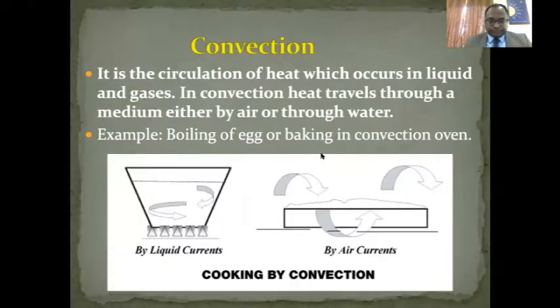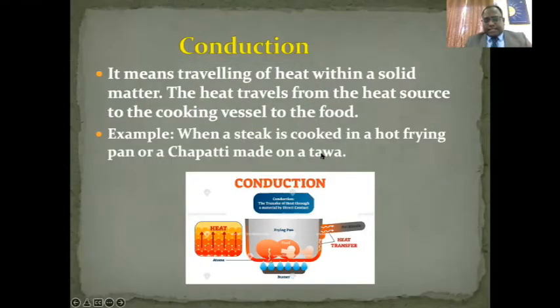What is conduction? Now at your home or wherever you are cooking food, when you take a pan and you put it directly on the heat, the heat transfers from the gas or stove or electricity, from wherever heat is coming, straight to your frying pan. So whatever is on the frying pan gets cooked without any medium. One of the simplest examples is a tawa, on which you make roti. That is one of the easiest examples of conduction.